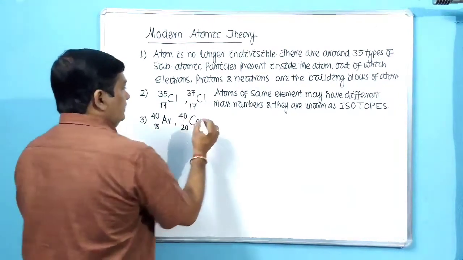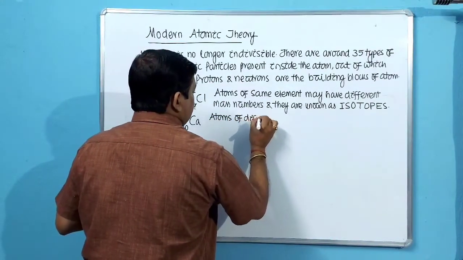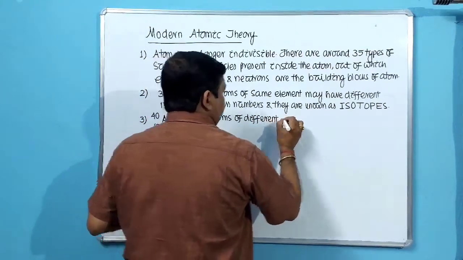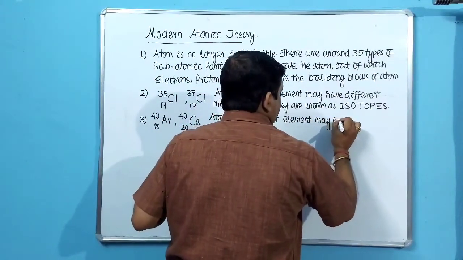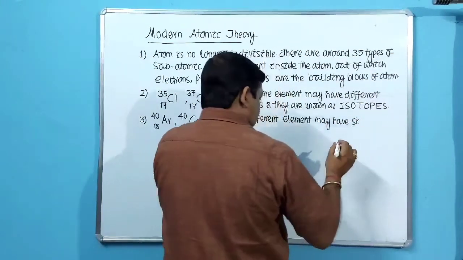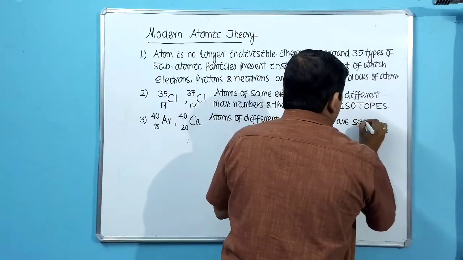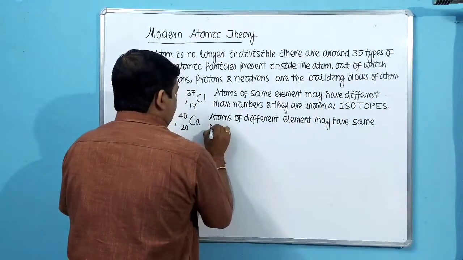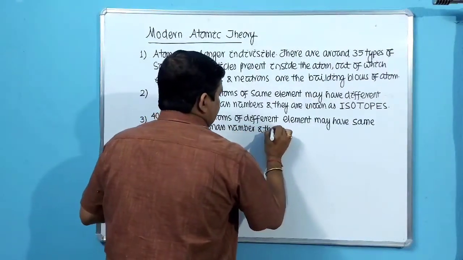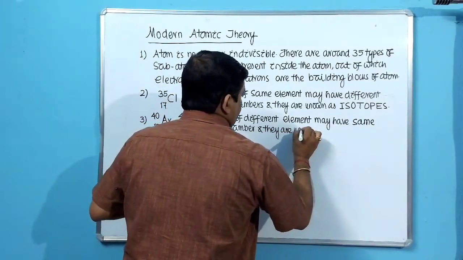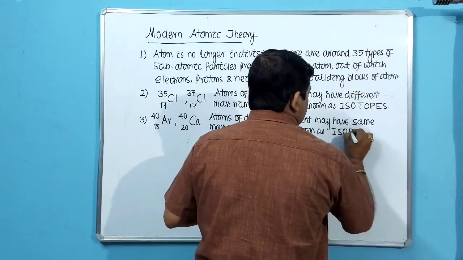They are called isobars. So what we will write? Atoms of different elements may have same mass number and they are known as isobars.